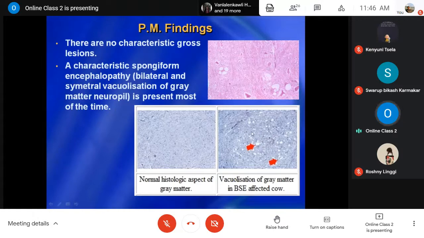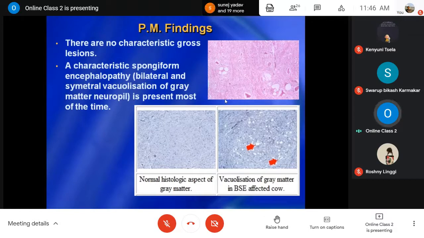Presence of these vacuoles around amyloid protein plaques, surrounded by empty vacuoles, gives the brain a spongy nature. That's why the name is spongiform encephalopathy.